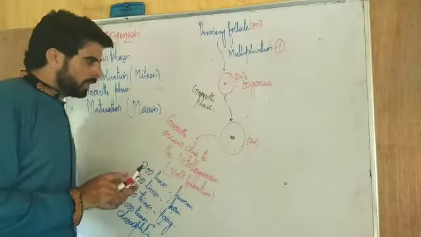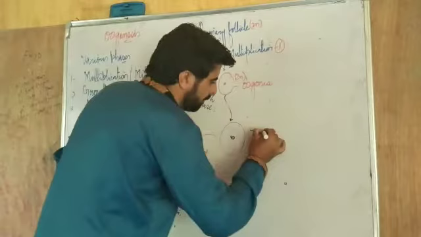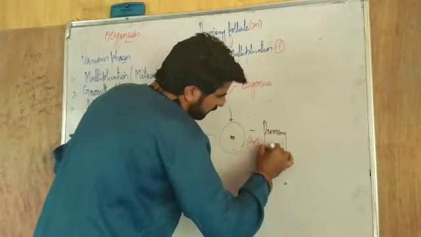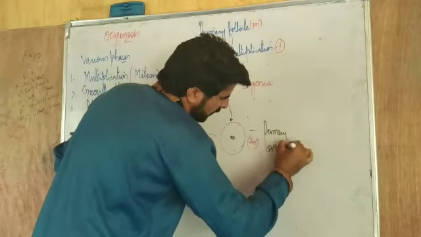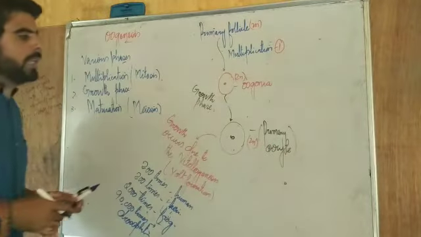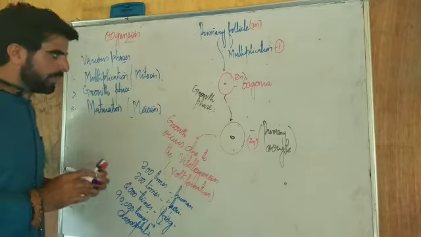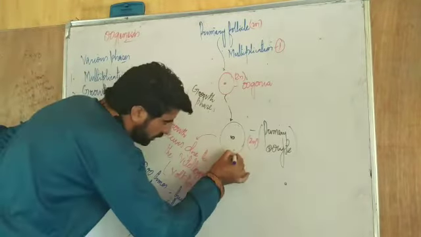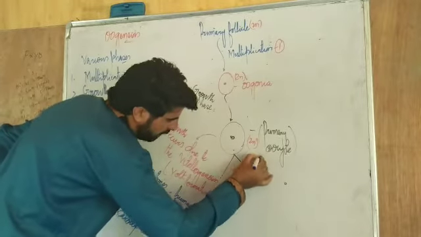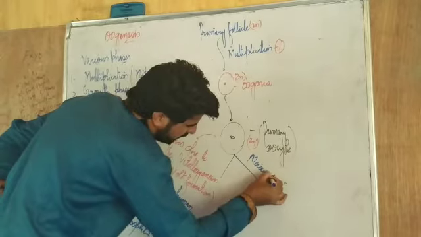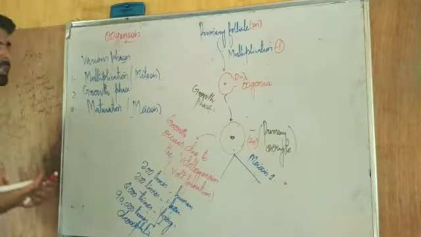Now after that, we can call this one a primary oocyte. This is now known as a primary oocyte. You have to keep in mind, the name has changed, it is now the primary oocyte. Now this cell will go into the phase of maturation. When it goes into the phase of maturation, it will first enter meiosis first, because meiosis takes place in two stages, meiosis first and meiosis second.